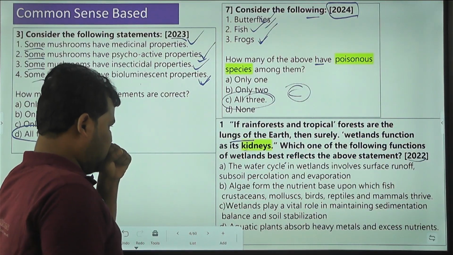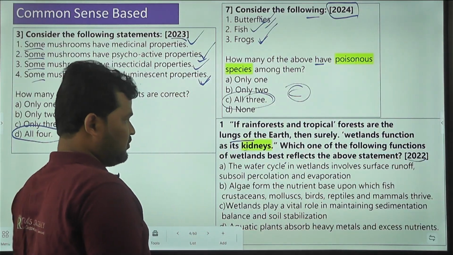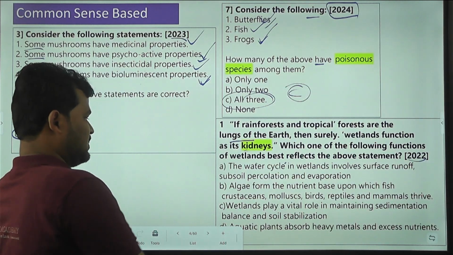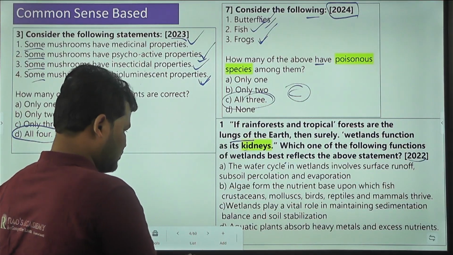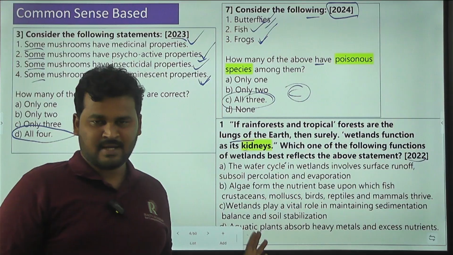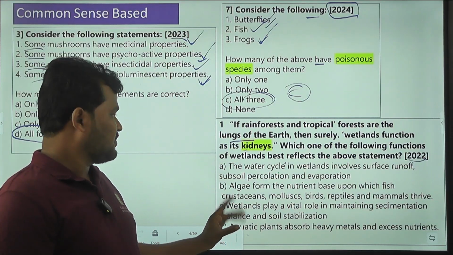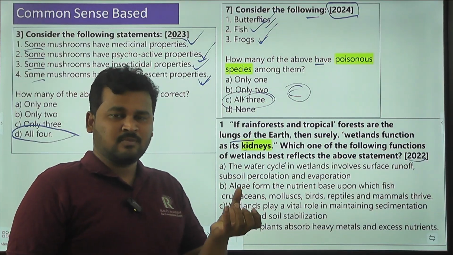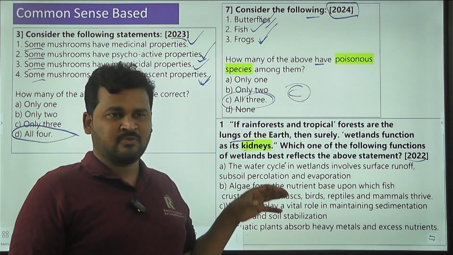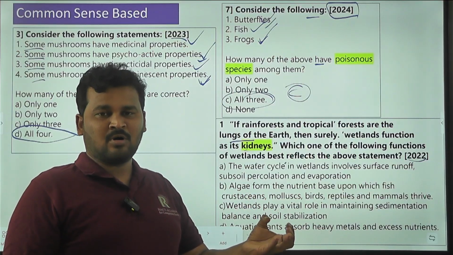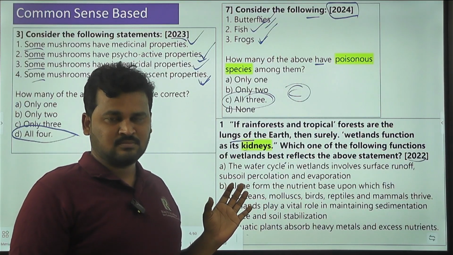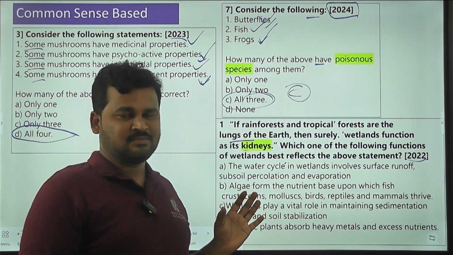See here, the water cycle in wetlands involves surface runoff, subsoil percolation, and evaporation. So all the options like, well, let's go for the fourth. Aquatic plants absorb heavy metals and excess nutrients. Directly go for option D. Clear. See, what is the work of kidneys? It absorbs the toxins from the blood. The main work of kidneys is that it absorbs the toxins from the blood. It does the purification process. Clear. It does the purification process.